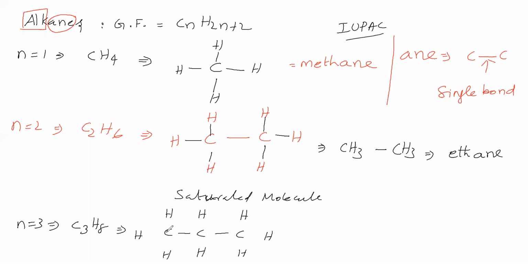Why, we will see. The end carbon already has 1 bond with the neighboring carbon, so the remaining 3 bonds are with 3 hydrogens. The middle carbon already has 2 bonds with the neighboring 2 carbons, so it has to form 2 more bonds, therefore it forms 2 bonds with 2 hydrogens. Now we write the condensed formula. The left extreme carbon has 3 hydrogens, written as CH3. The middle carbon has 2 hydrogens, written as CH2. The right extreme carbon has 3 hydrogens, written as CH3.